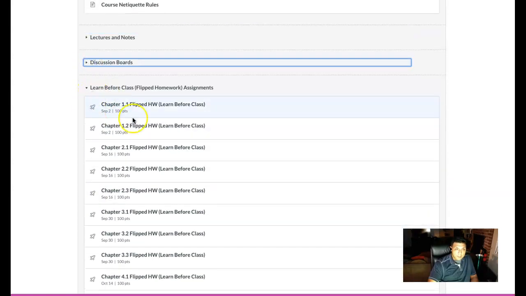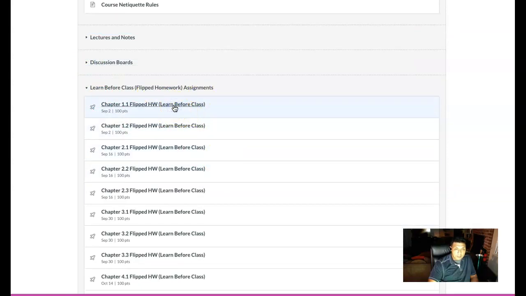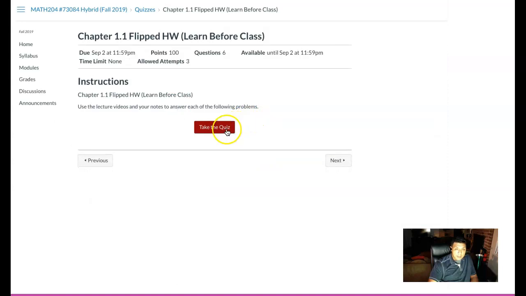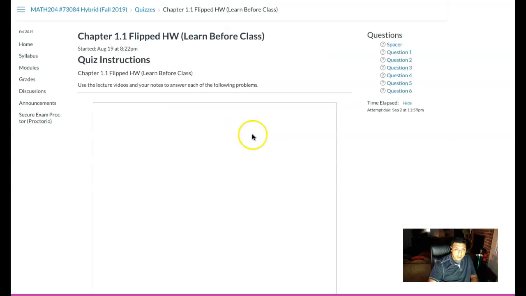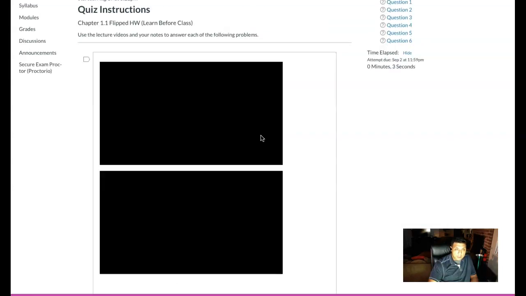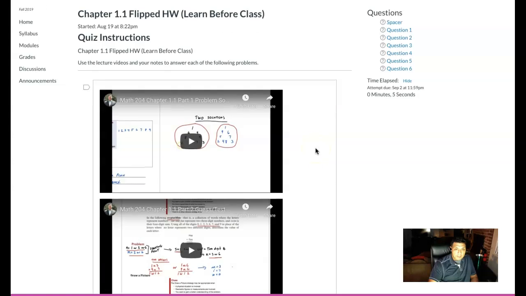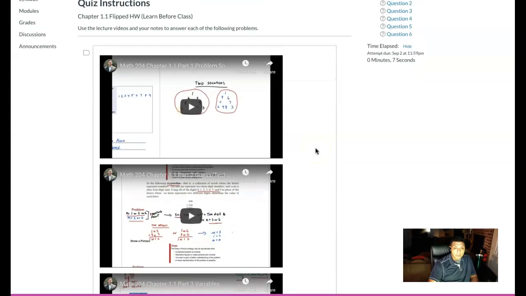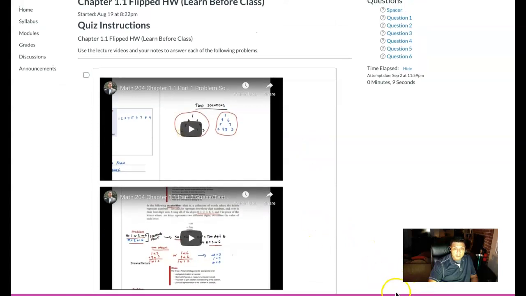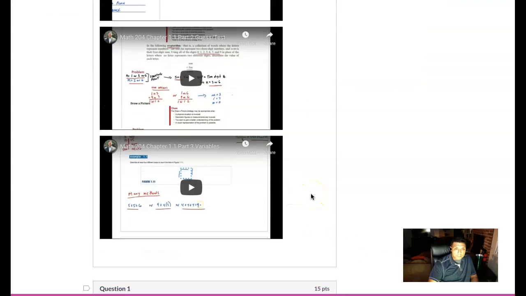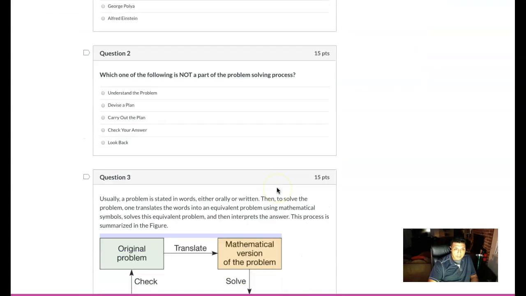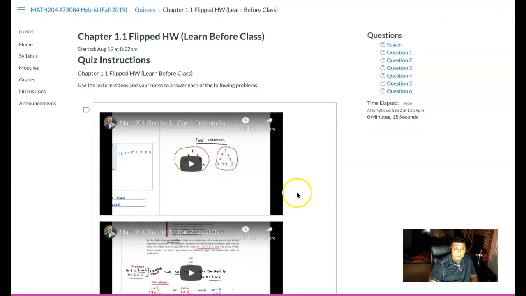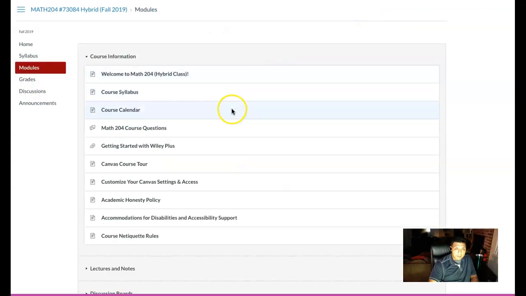And then these are the flipped assignments. I'll show you what one looks like. You'll click on that, and when you get in there, you'll have the lesson videos, and the lesson videos go along with the notes. You use those and then you answer some questions. They're short questions related to the lecture. Again, keep in mind, there are notes that you're going to be taking.